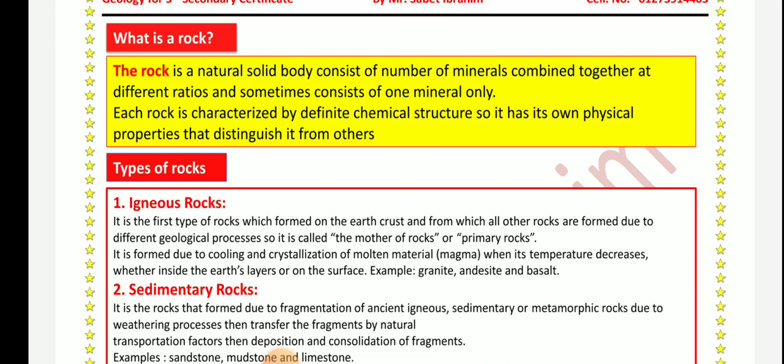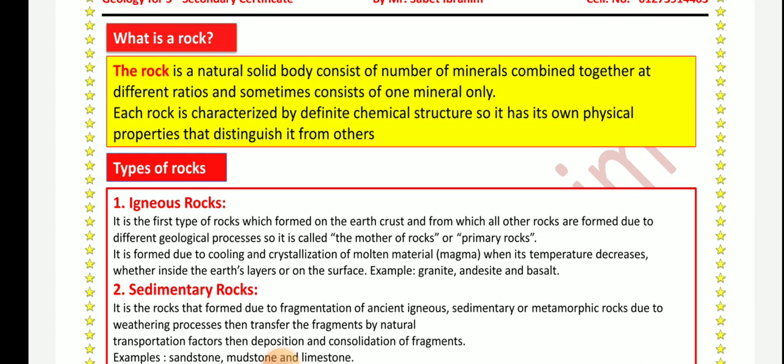What is a rock? The rock is a natural solid body, consists of a number of minerals combined together at different ratios and sometimes consists of one mineral only. So the rock consists of some minerals combined together, or at least one mineral. Each rock is characterized by a definite chemical structure. So it has its own physical properties that distinguish it from others.